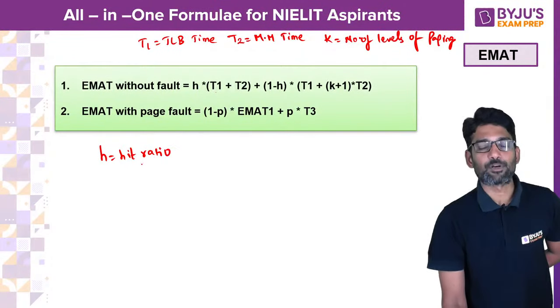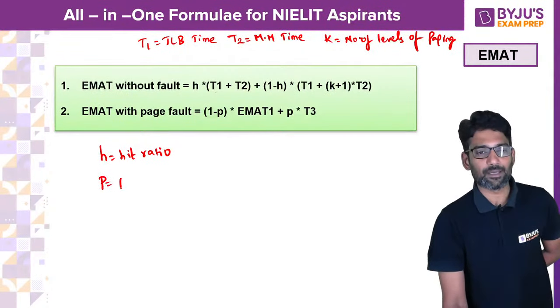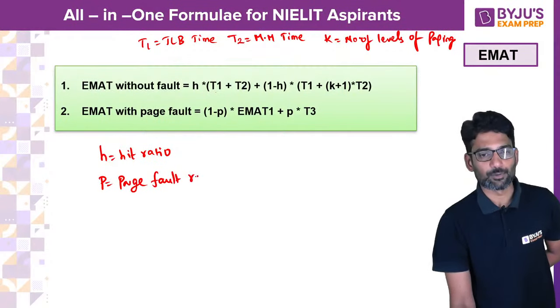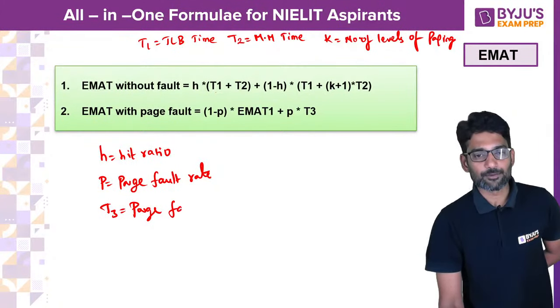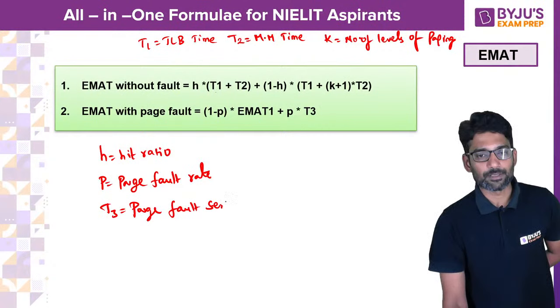And with page fault, it is 1 minus P. What is P? Page fault rate or fault ratio. And here T3 is, I am directly taking it as page fault service time.